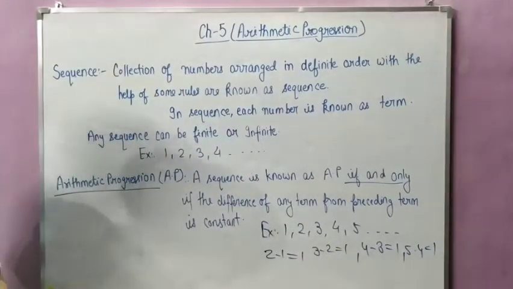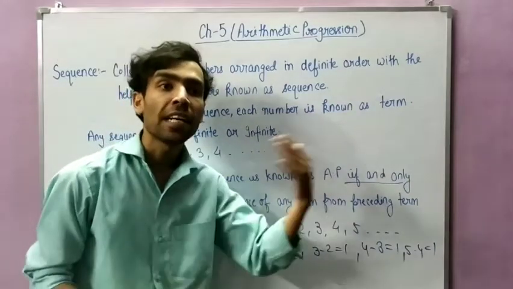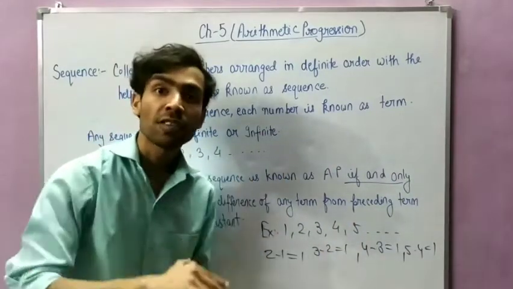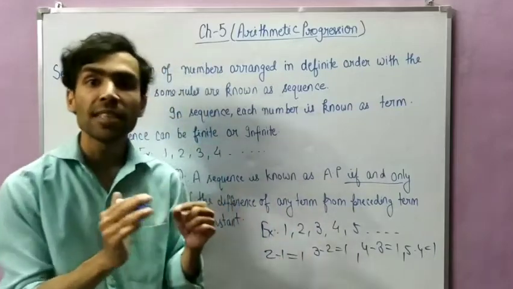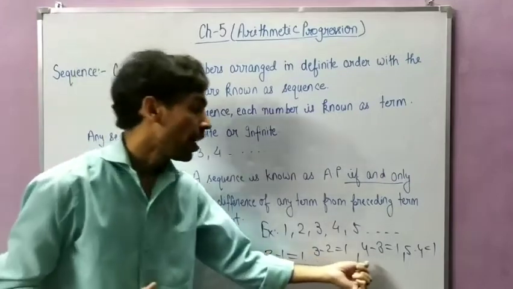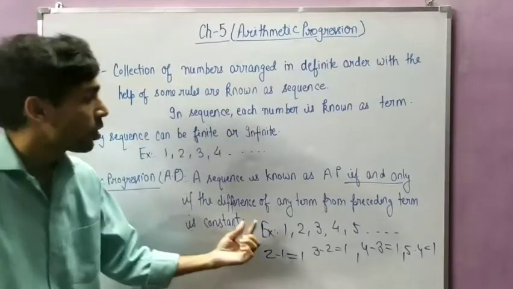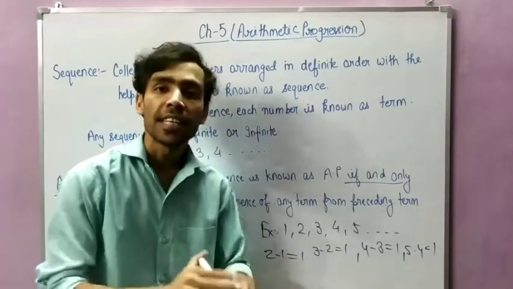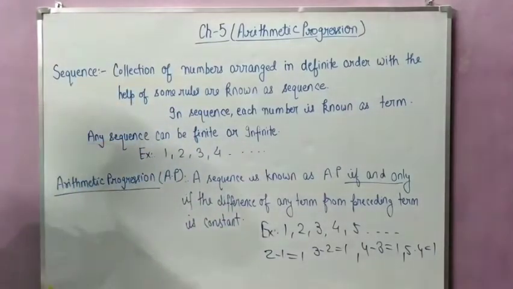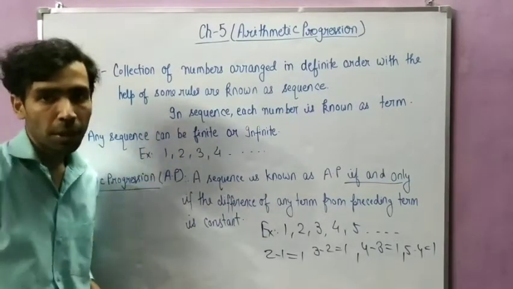Now what are we saying? When you take any term and take the difference of that term from its preceding term, whatever difference we get is constant in each case. Constant means the difference is the same. So see, here the difference is 1, here also 1, here also 1, and here also 1. So it shows that the sequence we have written is in AP. So first you note down all the things. Pause the video and note it down.